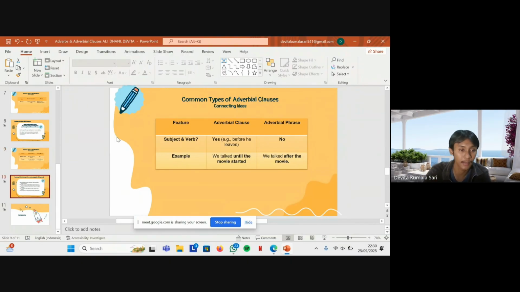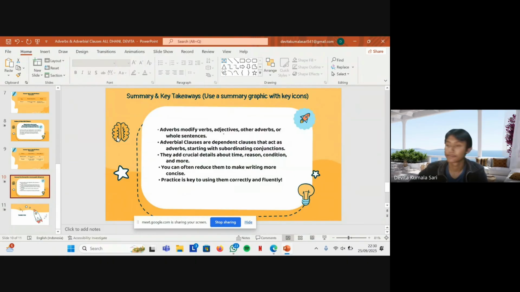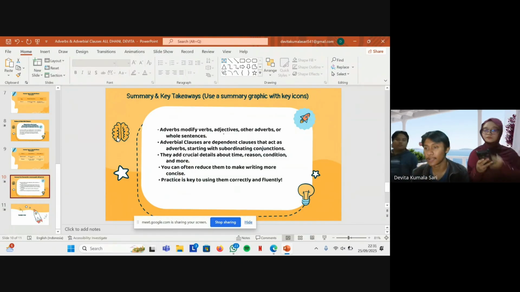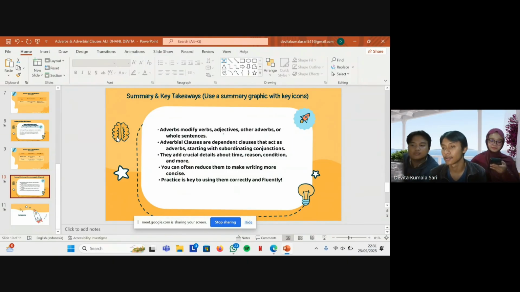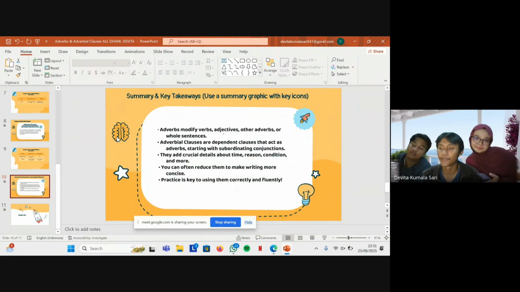And then let's recap what we learned today. Number one, adverbs tell about verbs, adjectives, other adverbs, or whole sentences. Two, adverbial clauses are mini sentences that work as adverbs.